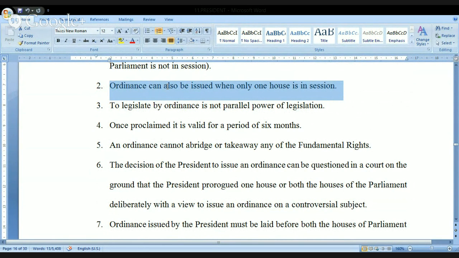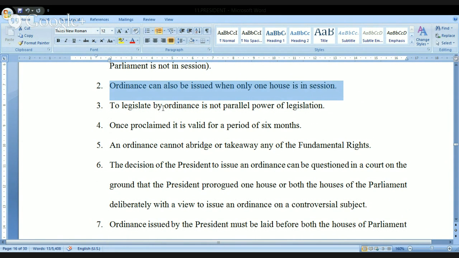Lok Sabha may be summoned on different dates and Rajya Sabha may be summoned on different dates. Lok Sabha may be prorogued on different dates, and Rajya Sabha may be prorogued on different dates. So the constitution permitted all these things. But when I'm using the concept of this ordinance, it can also be issued when even one house is in the session. Meaning, ordinance cannot be issued only when two houses are in the session. If one house is in the session, even then the President of India can proclaim the ordinance.